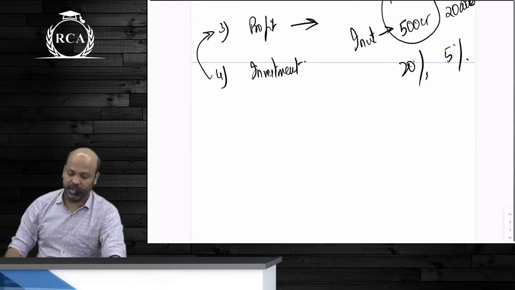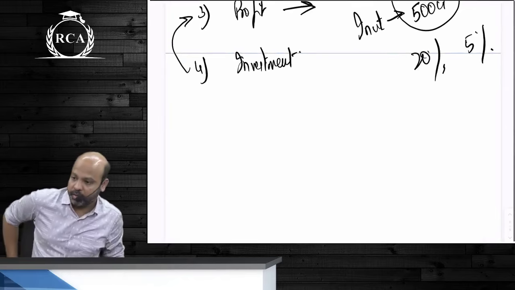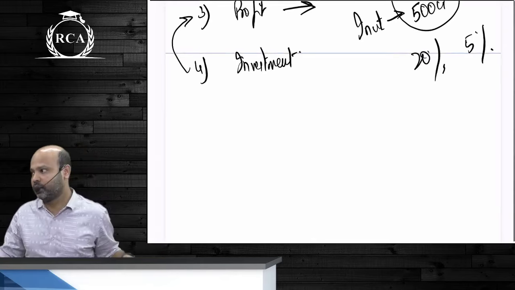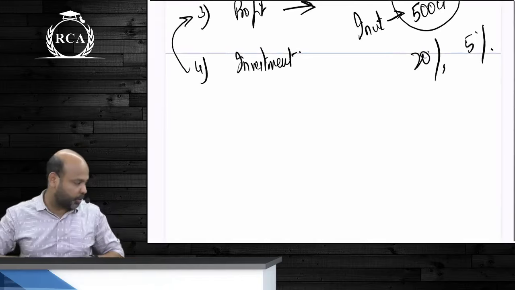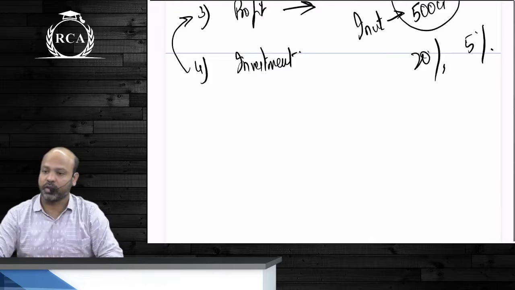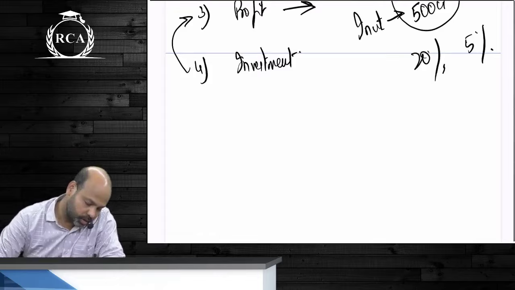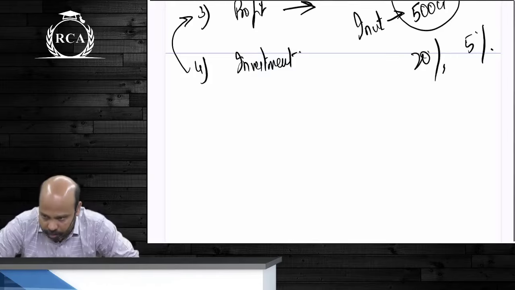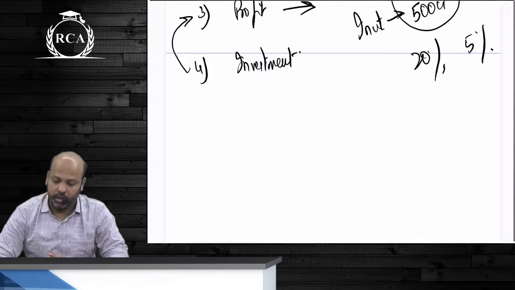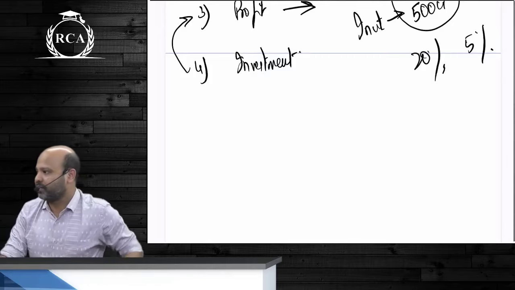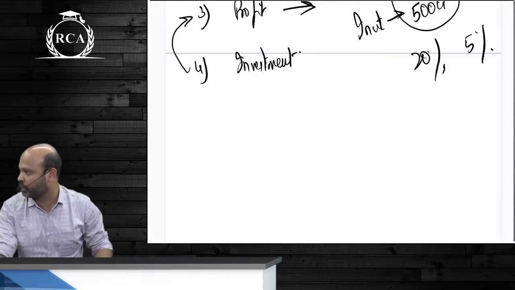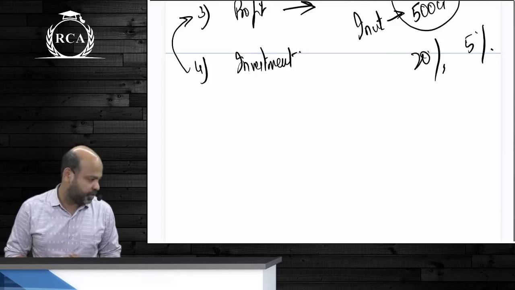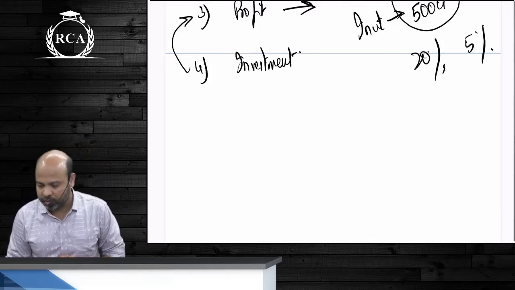What all did we read? The first thing that we have read today is cost. What is cost? The total expenditure that we incur on a product or a service is called cost. What is costing? The process of ascertainment of cost is called costing. What is cost object? The product or the service for which the cost is being determined is called cost object. What is cost unit? The unit of measurement used to express cost is called cost unit.